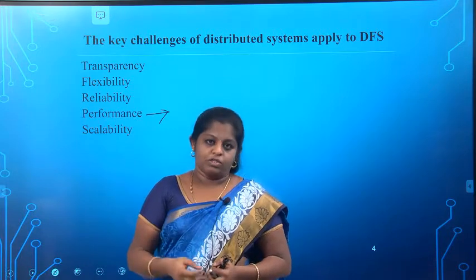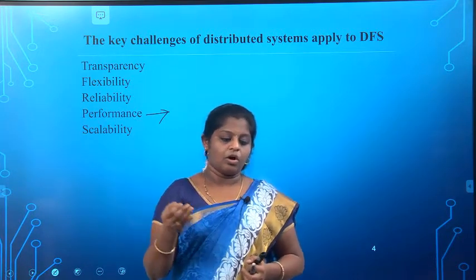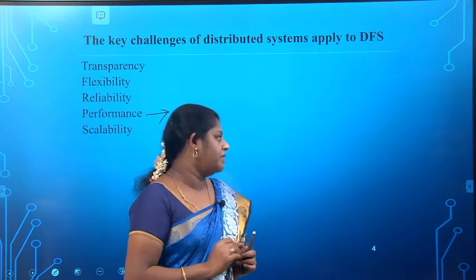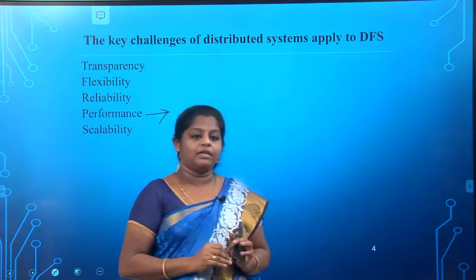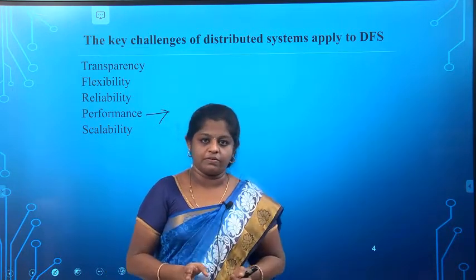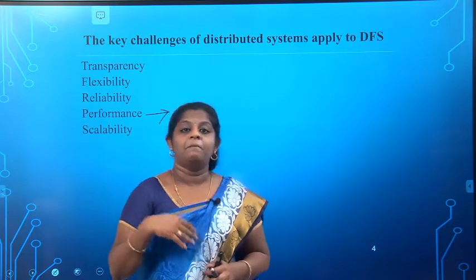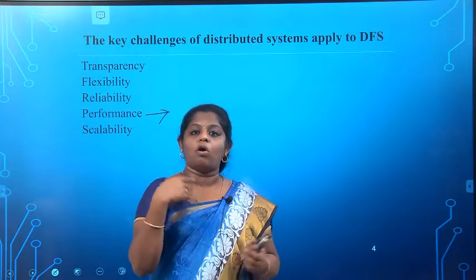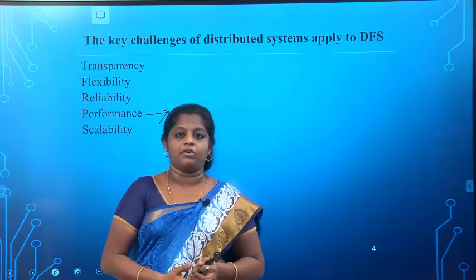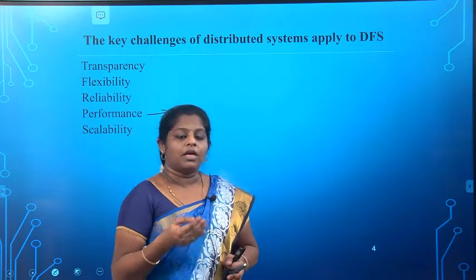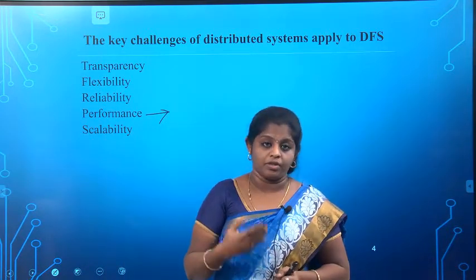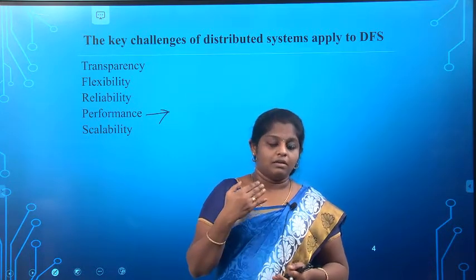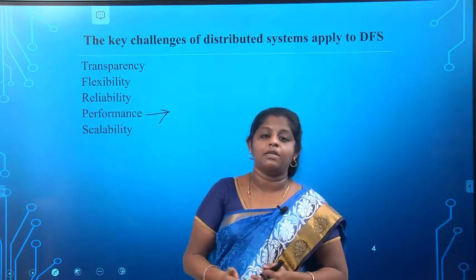In order for a distributed file system to offer good performance, it may be necessary to distribute the requests across multiple servers. Why? Because here we have a larger number of servers. A distributed system is always connected with multiple servers, so the files should be distributed properly to all the servers available in that particular distributed system. We should also check the updated information, so this will always check the performance of the files available in the multiple servers.